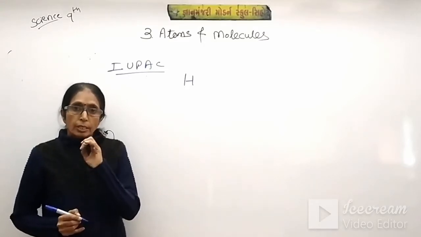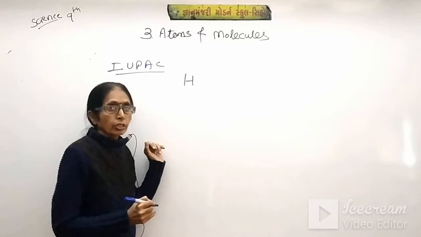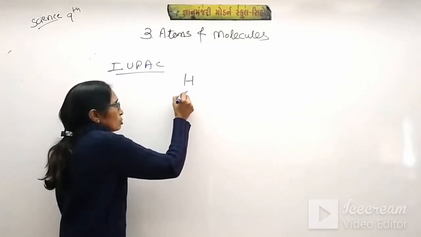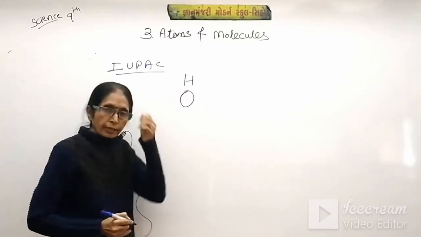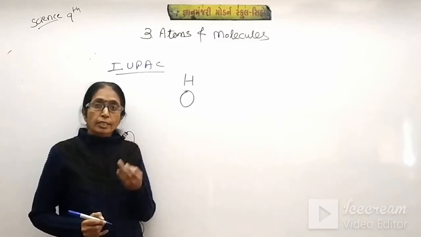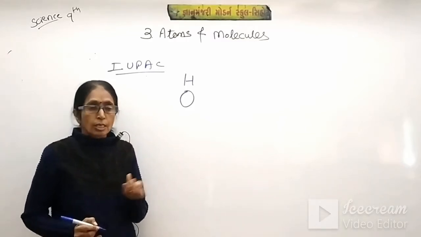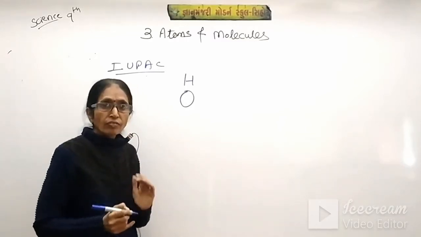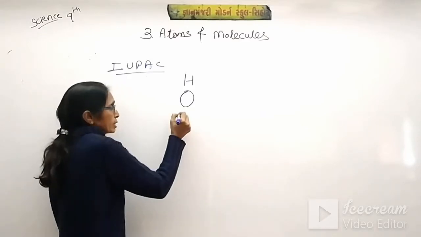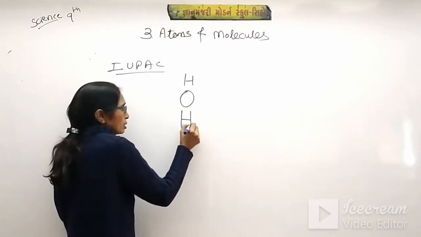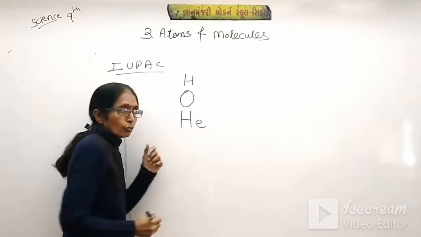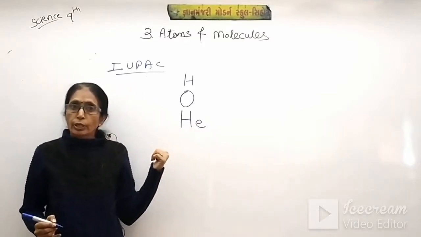Suppose we take oxygen, so capital O should be there. But suppose we consider helium, a gas. The symbol of that element is H and e. What rule is followed here?